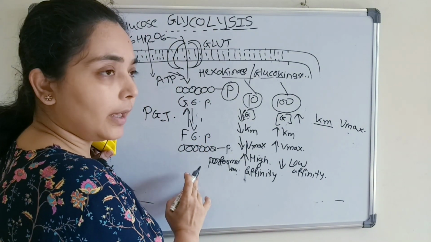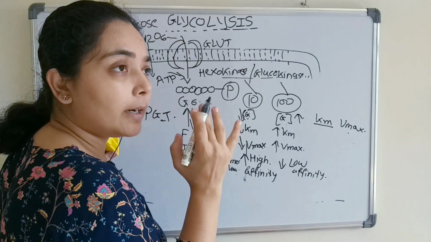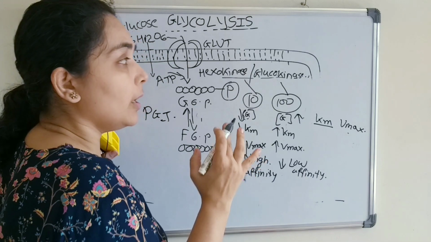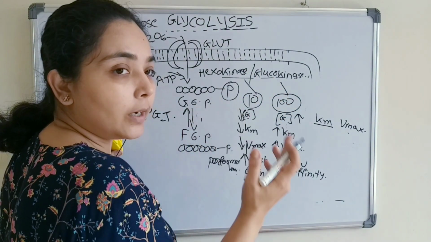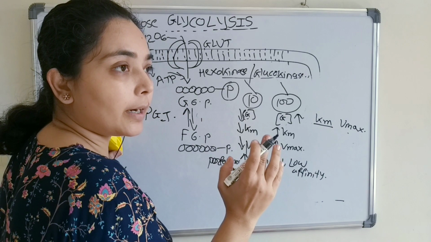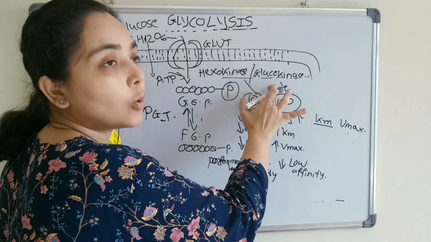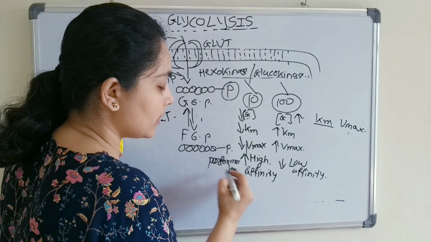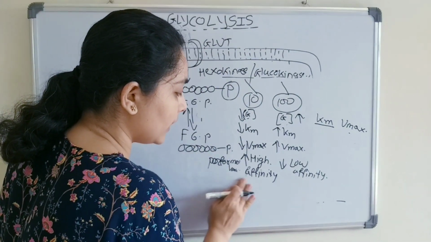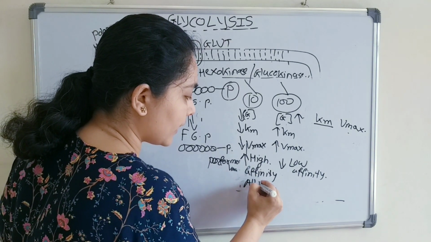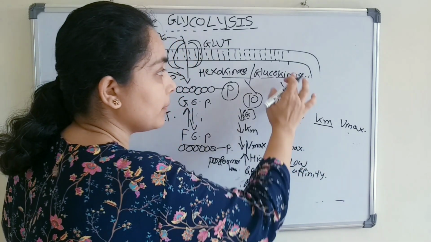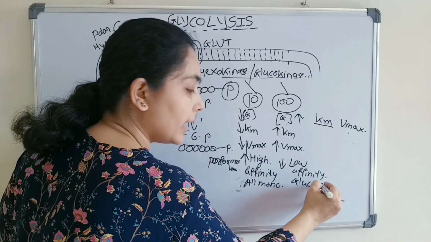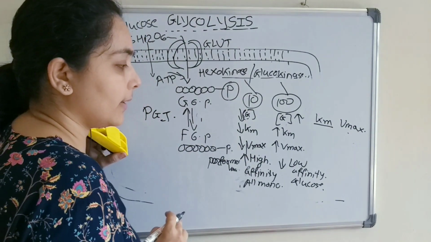Hexokinase can phosphorylate all types of monosaccharide. Glucokinase can also phosphorylate all types of monosaccharide, but its primary substrate is glucose. That's why the name comes as glucokinase, and hexokinase acts on all types, so it can phosphorylate all monosaccharides, and the primary substrate for glucokinase is glucose, though it can also phosphorylate other monosaccharides.